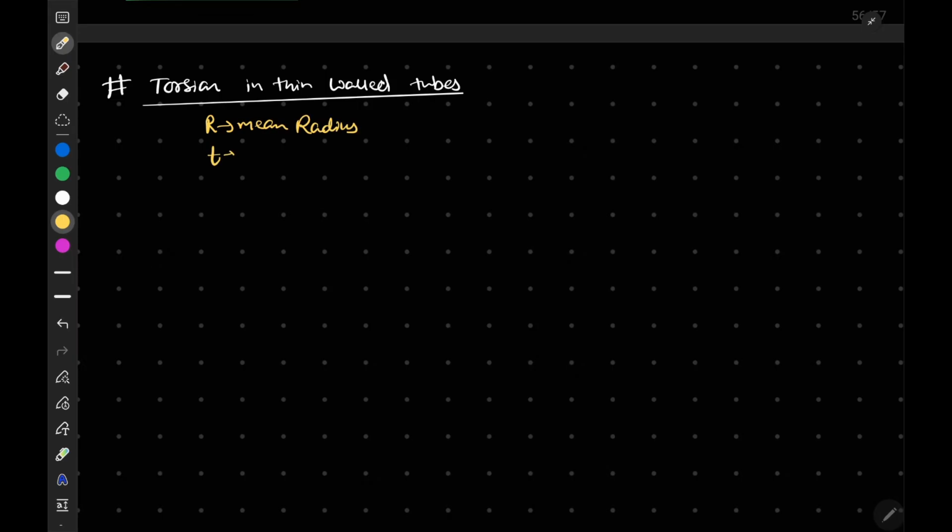Now there is one more topic. We have already calculated torsion and twist for solid and hollow shafts. Let's talk about torsion in thin walled tubes. There are certain terms I would like to define. Let's say R is the mean radius, and T is the thickness, of course.